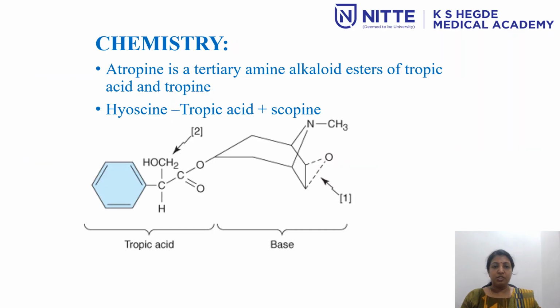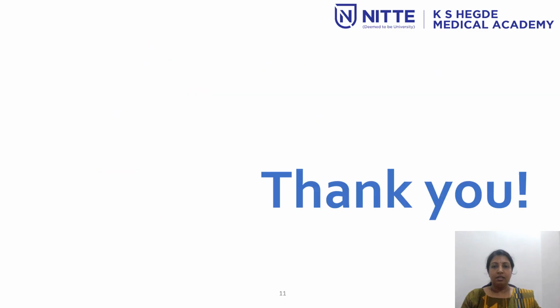Coming to the chemistry, atropine is a tertiary amine alkaloid ester of the aromatic acid, tropic acid. Tropic acid combined with a base, tropine, gives you atropine. And for hyoscine, tropic acid combines with the base scopine. That is the hyoscine structure. So that's all about the introduction. The pharmacological actions will be dealt with in the next video. Thank you.